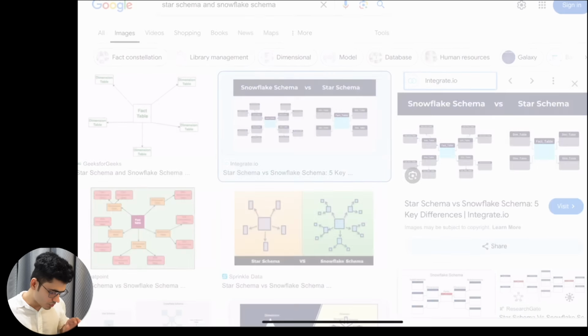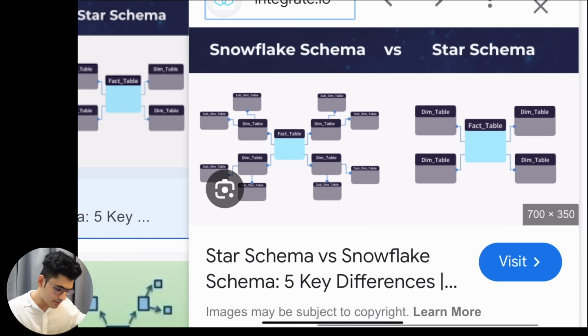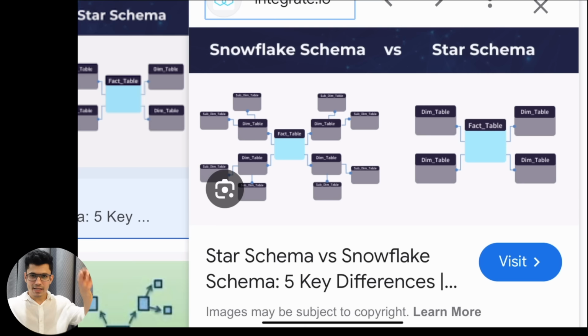I just want to show you this. It looks something like this, as you can see over here. This is my star schema and this is my snowflake schema. As you can see, in the star schema, we have one fact table available in the center, and there are different dimension tables attached to it. Simple, it looks like a star. That is the reason the name is given star schema, because there is a fact table in between and there are dimension tables attached to it.